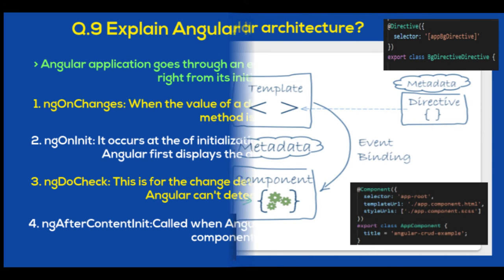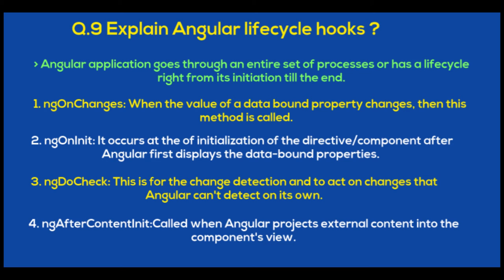Now the next question is explain Angular lifecycle hooks. An Angular application goes through an entire set of processes, or has a life cycle, right from its initiation till the end. So the following are the life cycle hooks. First one is ngOnChanges. When the value of a data bound property changes, then this method is called. Second one, ngOnInit. It occurs at the initialization of the directive and component, after Angular first displays the data bound property.